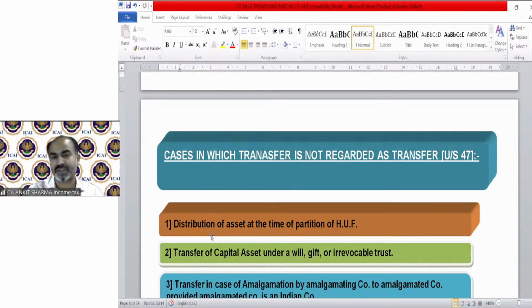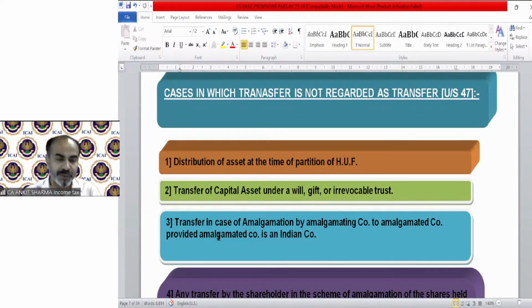Okay. So first is distribution of asset at the time of partition of HUF. Distribution of the asset at the time of partition of HUF. HUF is Hindu undivided family, and you have already read the provision in basic chapter 1.